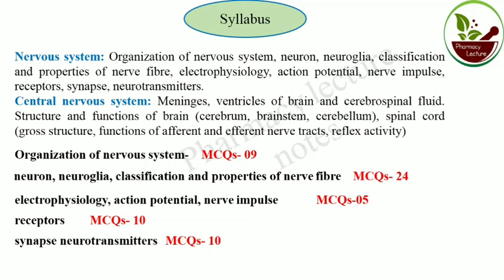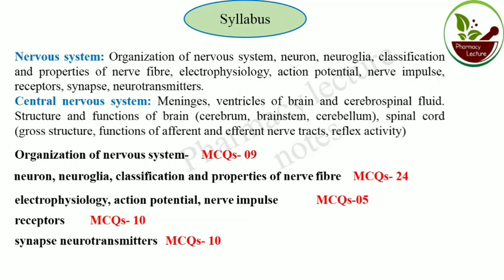So 9 MCQs come from organization of nervous system. Different questions come from different parts of the syllabus, so we are trying to cover all parts of the syllabus.